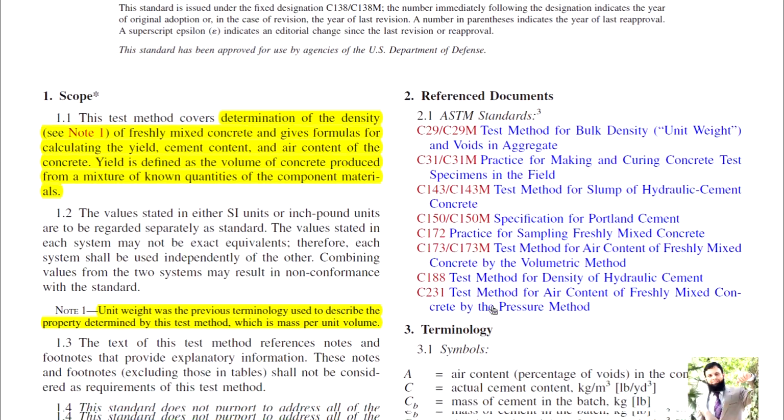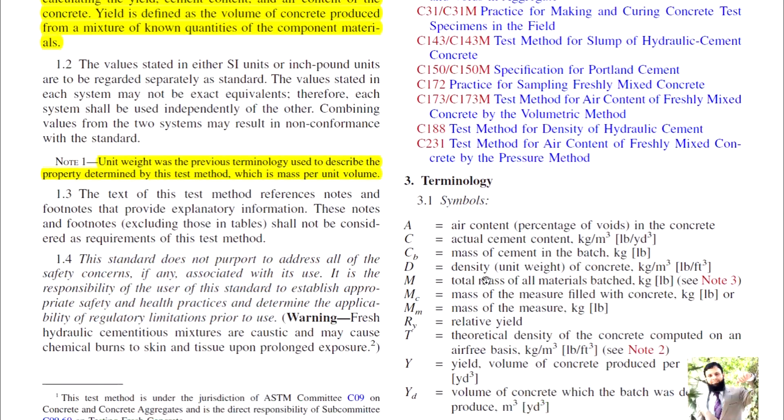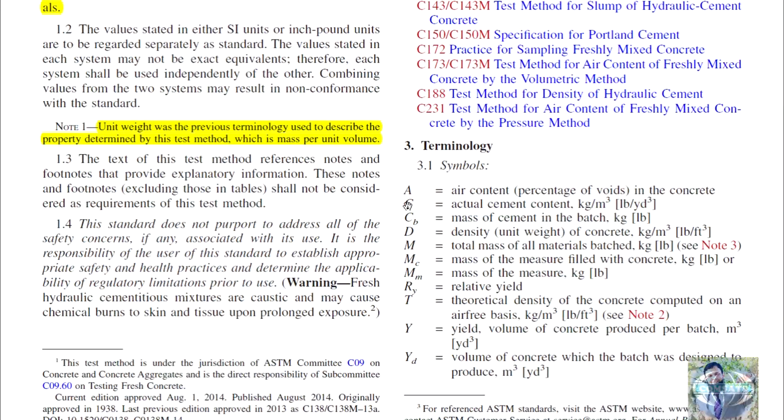Reference documents which are required. Terminologies are important. Symbols. A represents air content, the percentage of voids in the concrete, so it is shown as percentage air content. And C, actual cement content, kg per meter cube, that is cement content density. And CB, mass of cement in batch. CB should be represented in kgs because it is mass. D represents density of the concrete in units kg per meter cube.